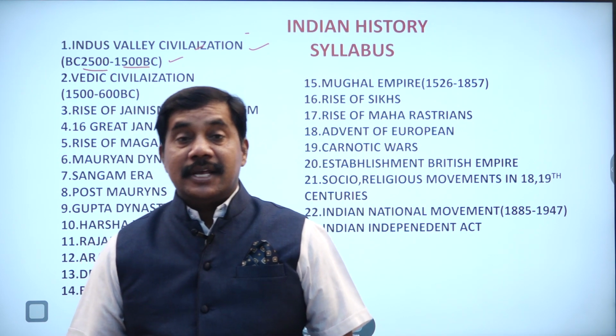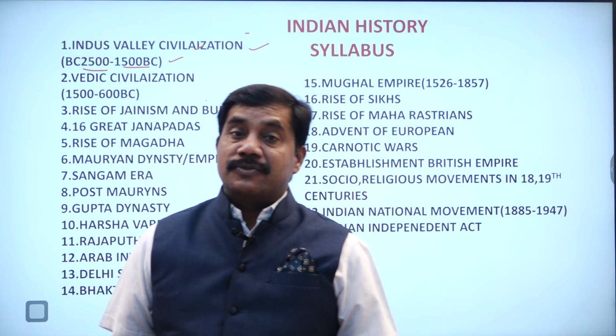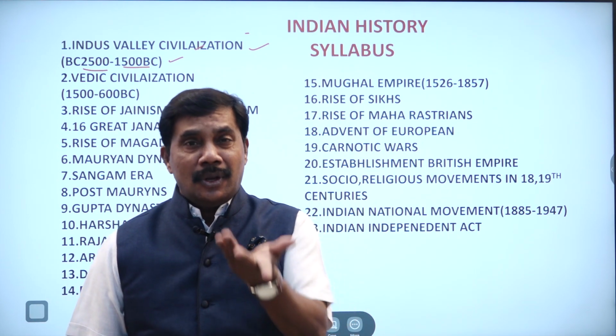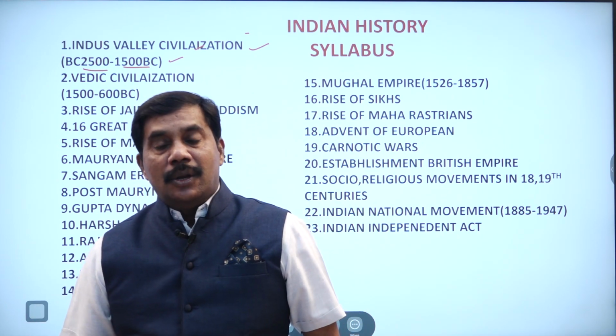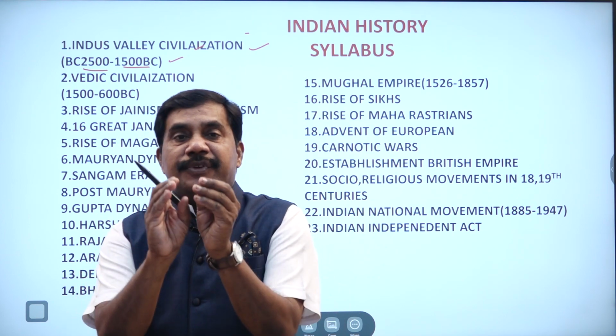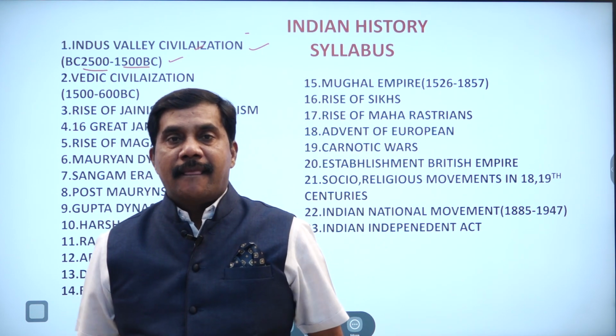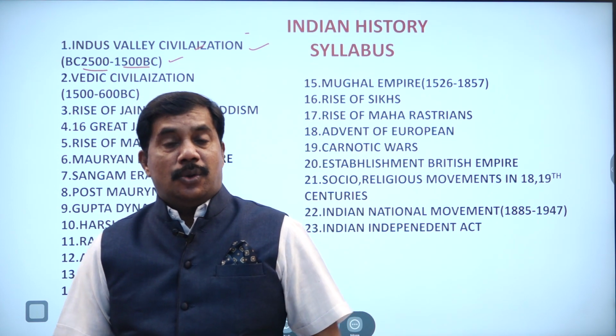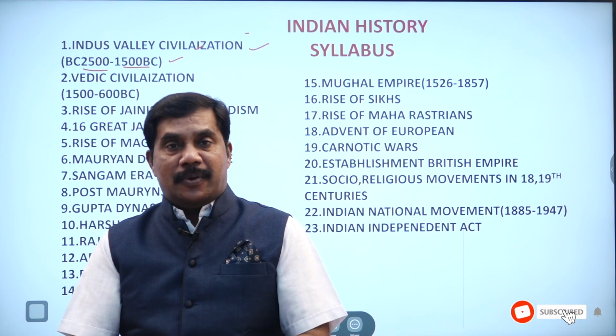So what are the important monuments found in Mohenjo-daro? Then Harappa, Kalibangan, Lothal. Do you know Lothal? Lothal is the artificial harbor. This is the biggest harbor in Indus Valley Civilization. Lothal has the biggest harbor.